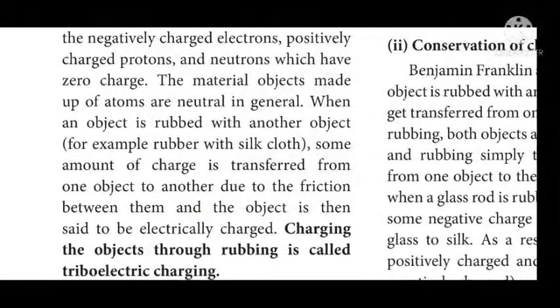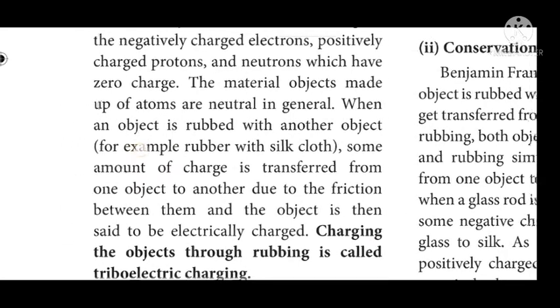Material objects made up of atoms are neutral in general, which means that the number of protons and electrons are equal. So positive and negative charges are equal in number, and they are electrically neutral, since the neutrons are uncharged.